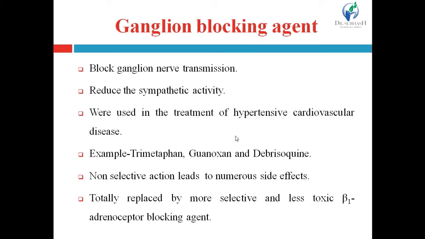So, non-selective action leads to numerous side effects. That's why they are now totally replaced by more selective and less toxic beta-1 adrenoreceptor blocking agents.